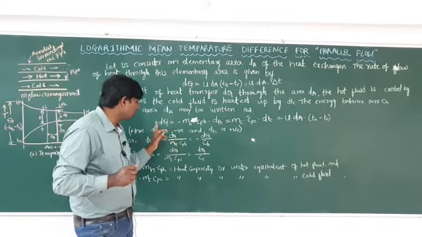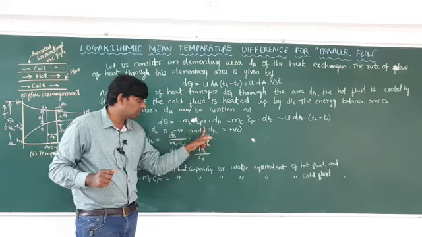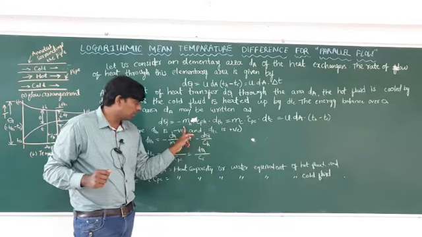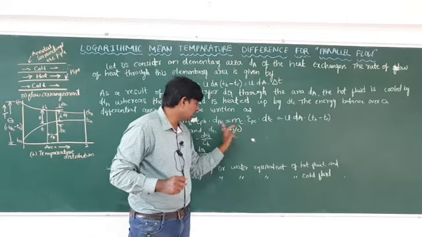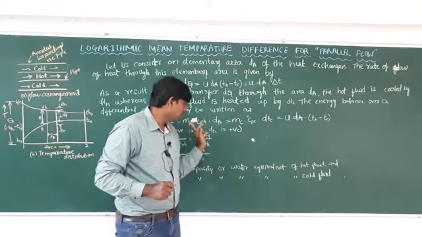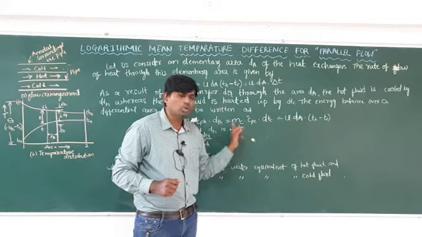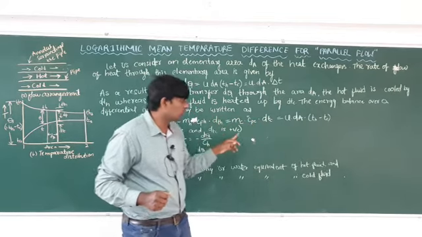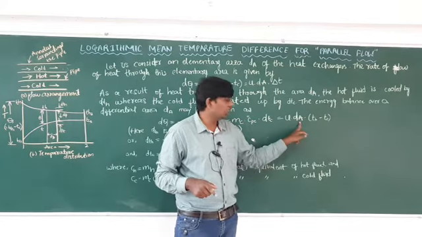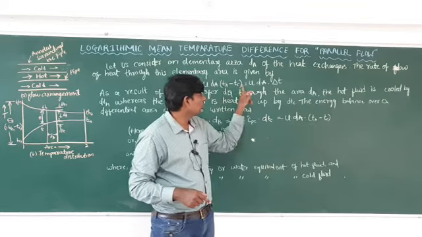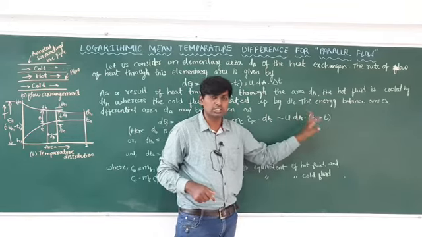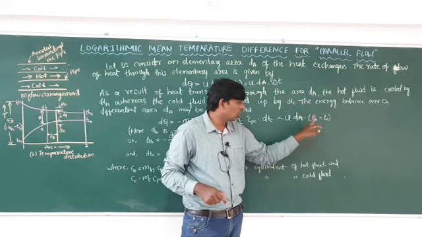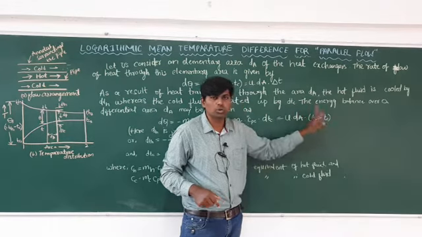So what you have to do, dq is equal to mH Cph dTH. Same thing here, mc Cpc dTc. This is for the hot fluid and this one for the cool fluid, and these two are equal to the general expression, U dA dT, where dT is TH minus TC. TH stands for hot temperature, and TC stands for cool temperature.